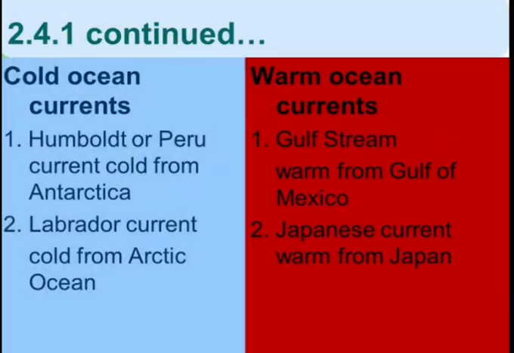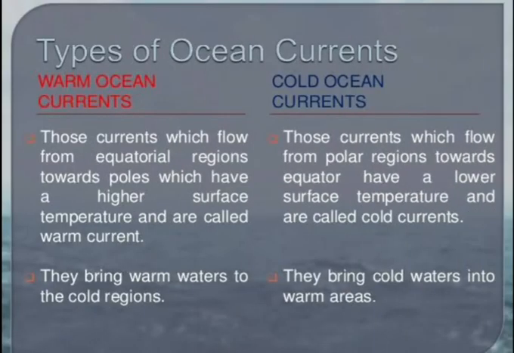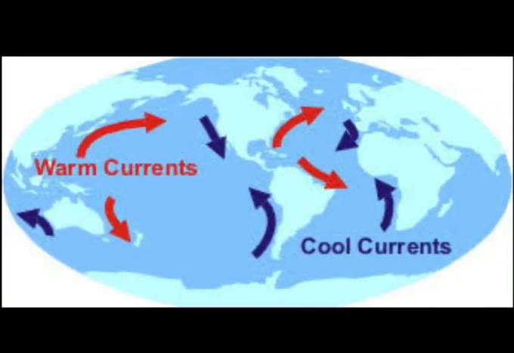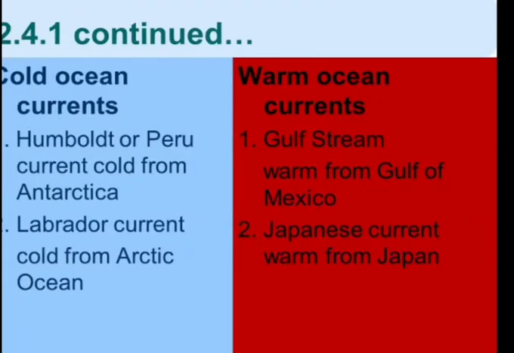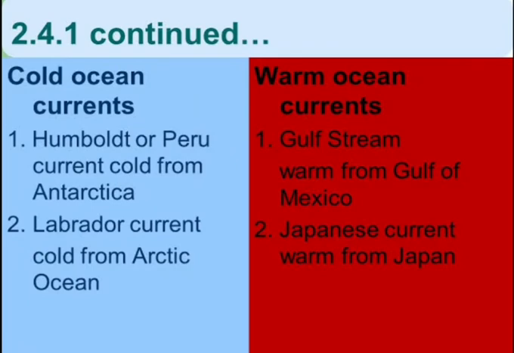Some of the examples of ocean currents. Now, all of you know about the warm ocean currents and cold ocean currents. Here, as you can see, some of the examples. The Labrador ocean current is cold. So if we talk about the cold one, which one? The Labrador ocean current. Okay, another example is also given, just look here. Then the Humboldt or Peru current, cold from Antarctica. Two, these are the examples. Yes, Labrador current and the cold current from the Arctic Ocean.